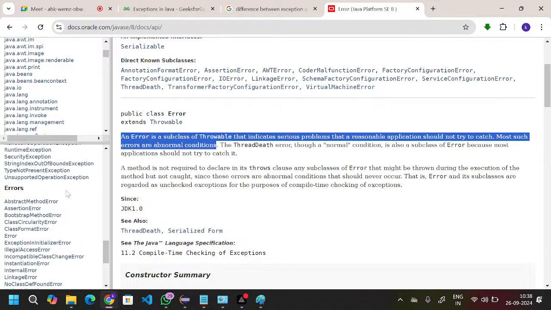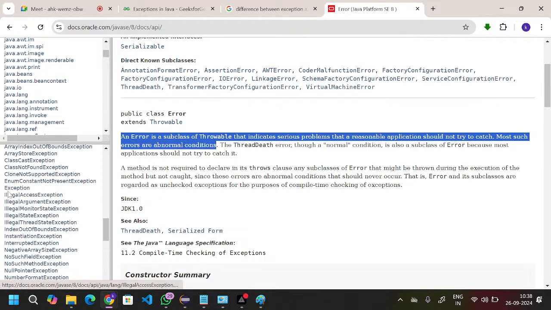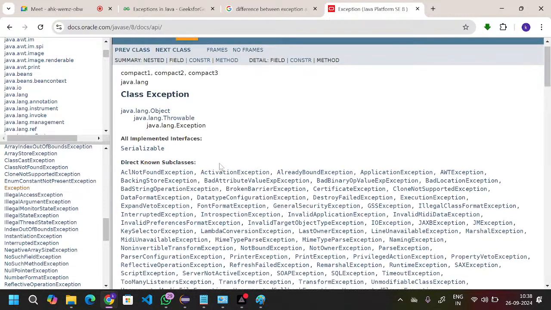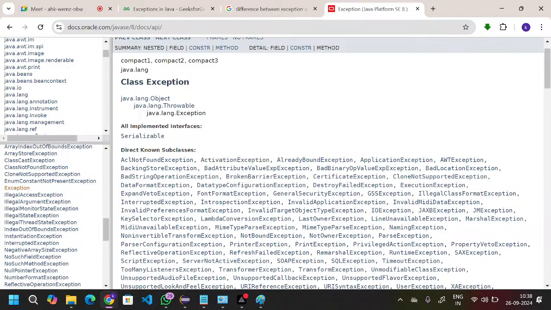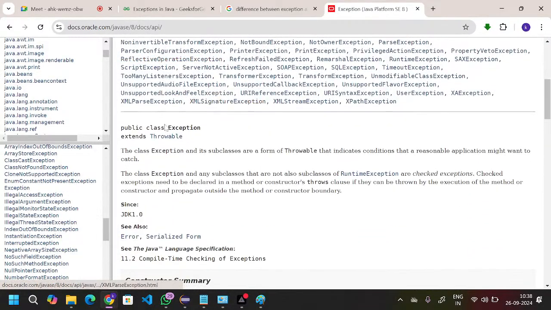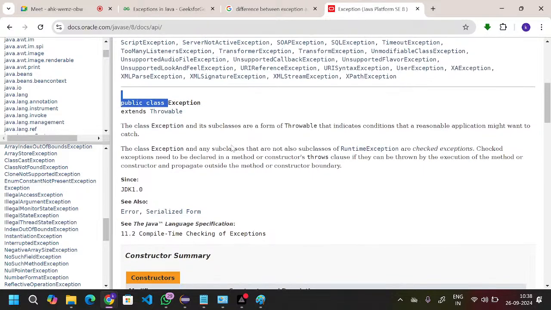If I go with Exception, now if you observe here, Exception is the class, Exception's parent is Throwable, and Throwable's parent is Object. Now if I come down, this Exception is also one predefined class.